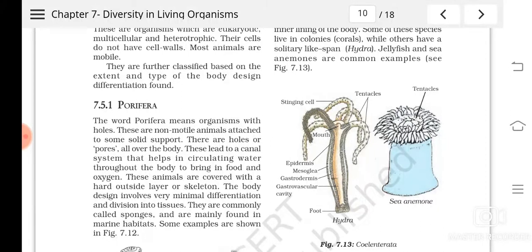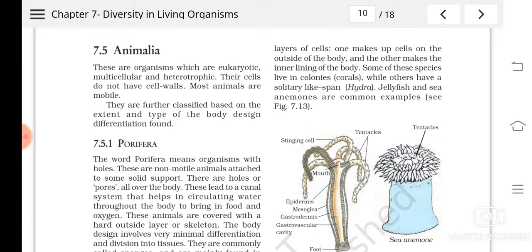The organisms which come under Coelenterata can be either sedentary, which means they do not move and live by attaching themselves to the substratum, or free floating ones, which live by floating on the surface of water. An example is jellyfish. Jellyfish is a free floating form. On the other hand, hydra is a sedentary form.